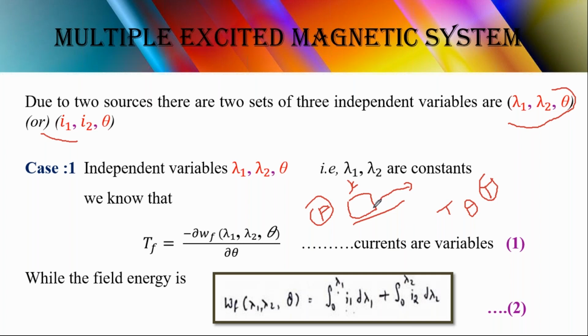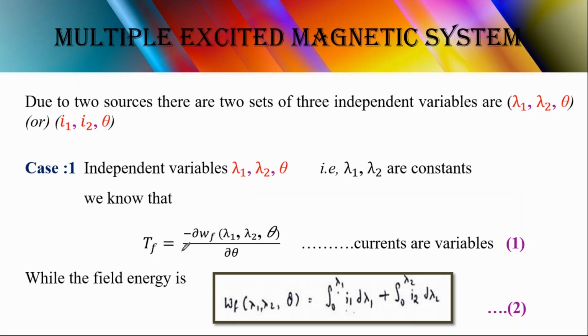So here the rotor is rotating in circular motion, right? That's why we talk about torque: Tf is equal to minus dou Wf of lambda 1, lambda 2, theta. This is obtained from the field energy. This is the field energy equation we derived in the last derivation, that is, the single excited system. Now here lambda 1, lambda 2 are constant and currents are variables.